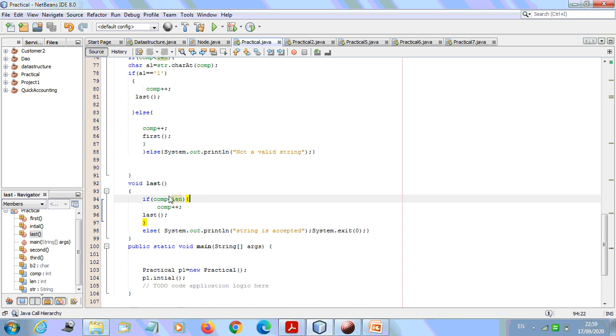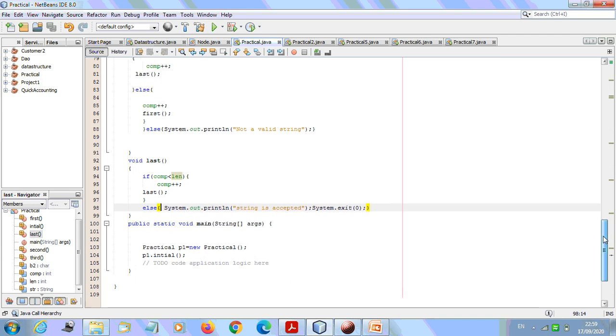When we exhaust all the string, we move toward this else part, and the string is accepted. So this is the mechanism. By seeing this explanation, please remember that diagram. Put your diagram in front of your eyes and then see the explanation.